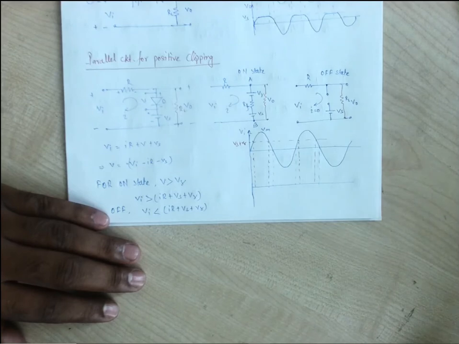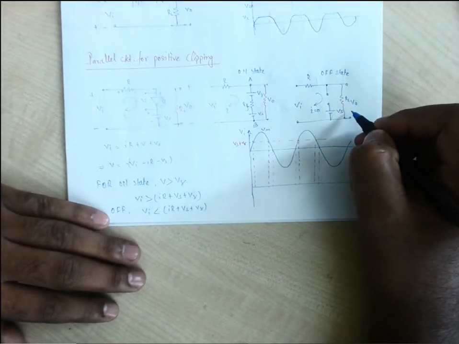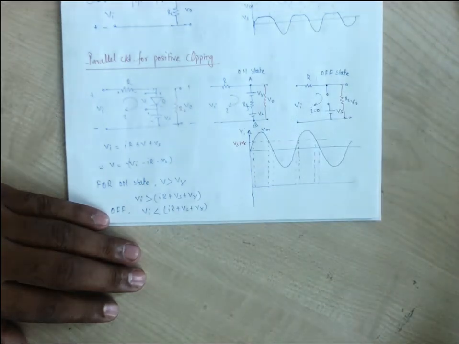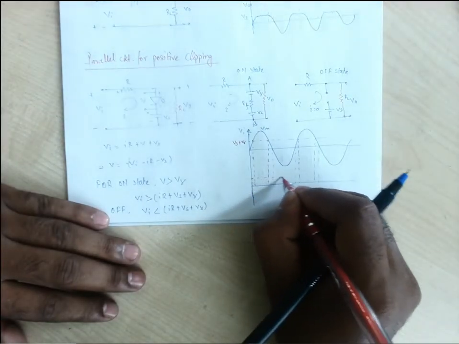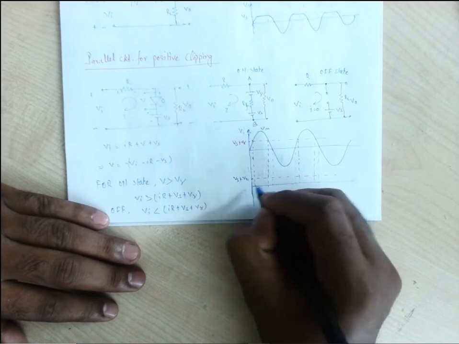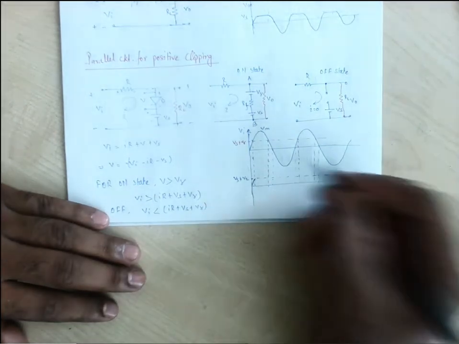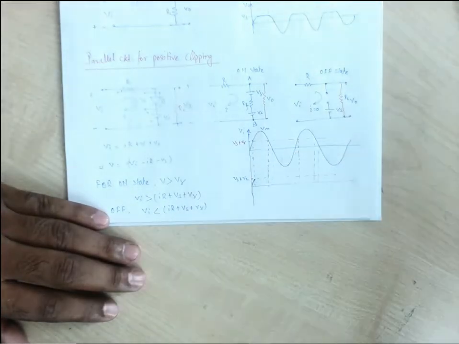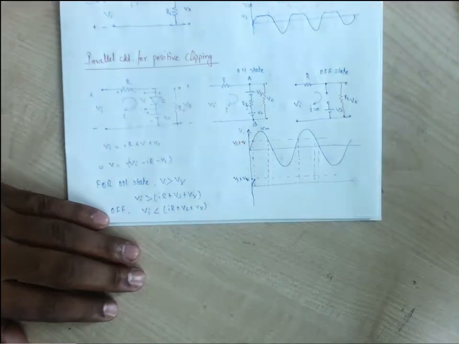So the current will directly flow through this RL. What will be the output? Same as the input. For this part and this part, the input will be the output, when it remains less than Vs plus V gamma.